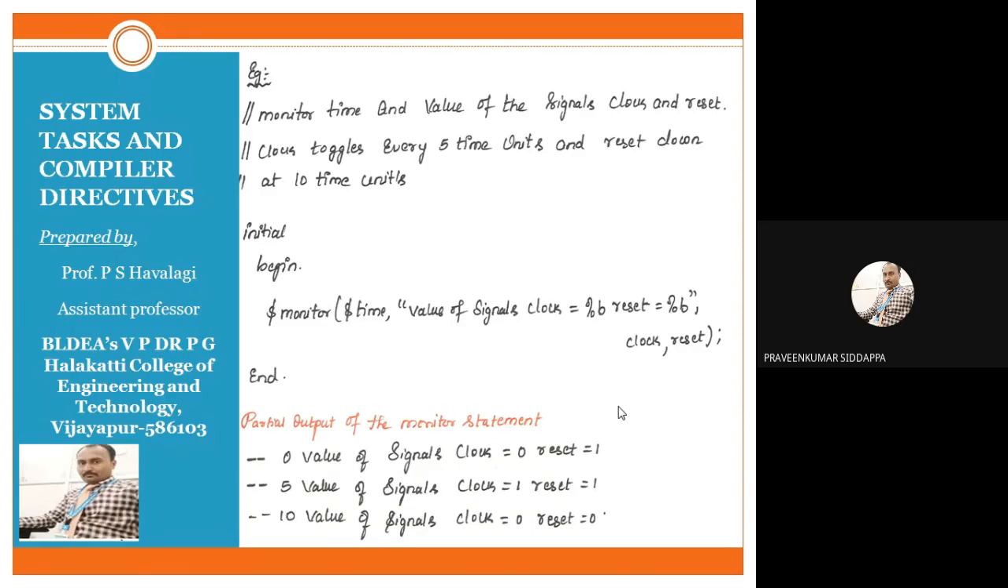So from 0 to 5, reset is the same. Reset is constant. That is one only. After 10 time units, reset should change. From 0 to 10, you can check it. For 0 time units, reset is 1. For 10 time units, reset becomes 0. Why? In that sentence, I have written it. So that should be written within your program. Okay, so this one is about monitoring the information.